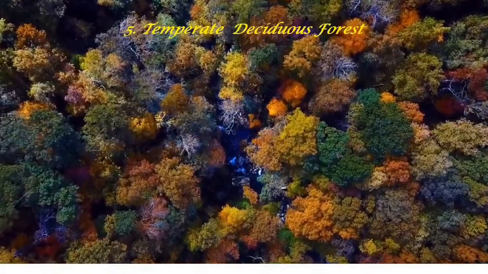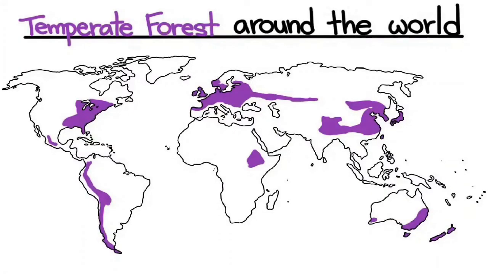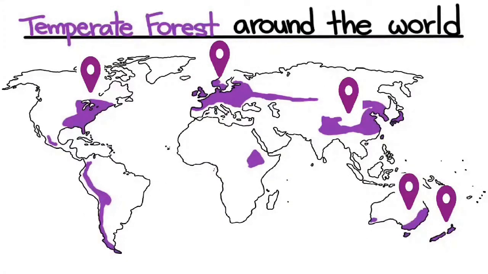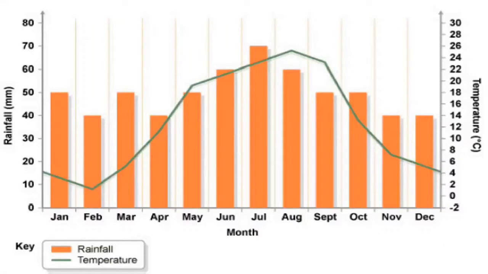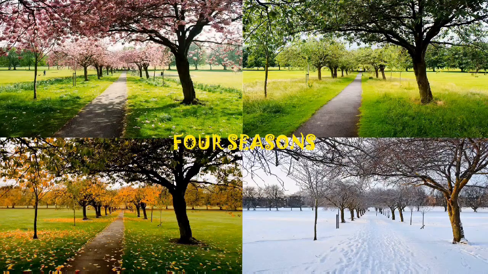The next biome to learn about is the beautiful temperate forest. This is located in Canada, eastern USA, north central Europe, eastern Asia, New Zealand and eastern Australia. The area has warm summer and moderately cold winter. Precipitation is between 75 cm to 150 cm. The beautiful thing about this biome is you can experience all the 4 seasons.